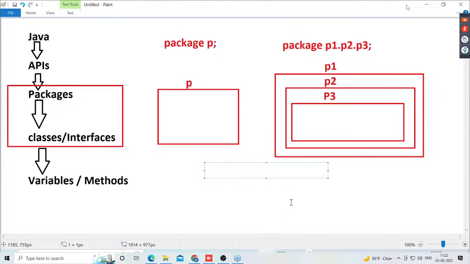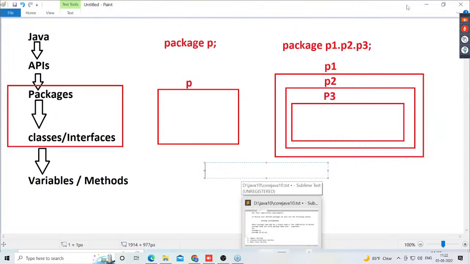Next one is after that. After understanding what a package is, I'm asking one question to you, try to answer it. What is the syntax we are using to declare packages?